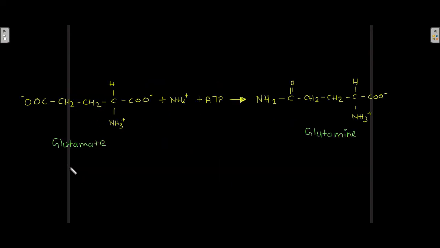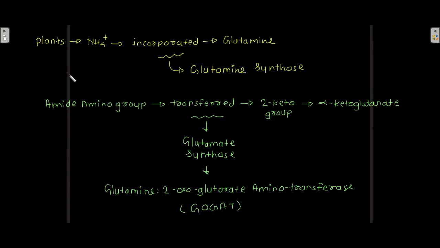So this is how the reaction looks. Glutamate, in the presence of ATP and NH4+, is converted into glutamine, and this reaction is catalyzed by the enzyme glutamine synthase. Well, in plants the NH4 is incorporated into glutamine, and this reaction is catalyzed by glutamine synthase.